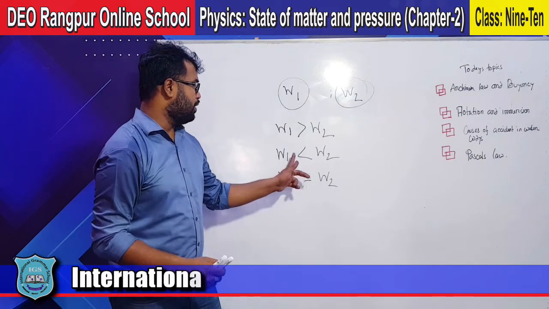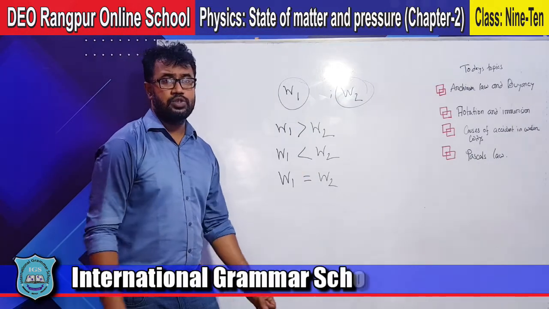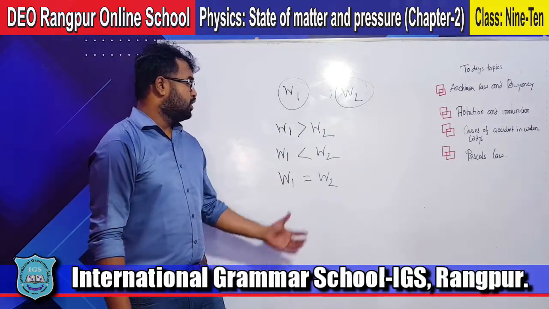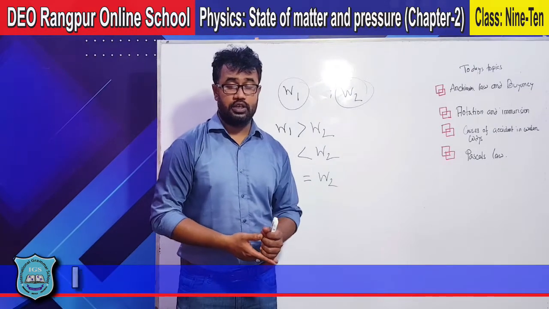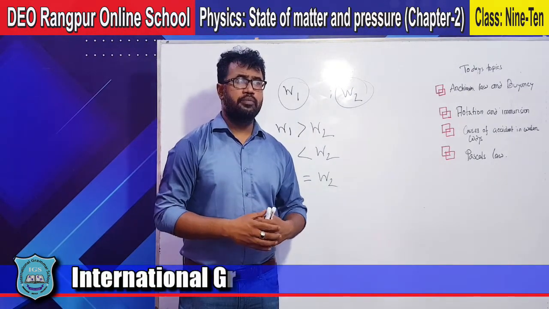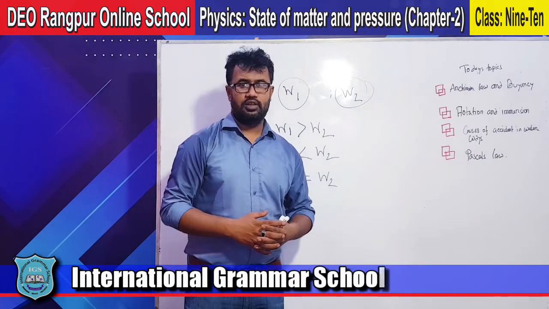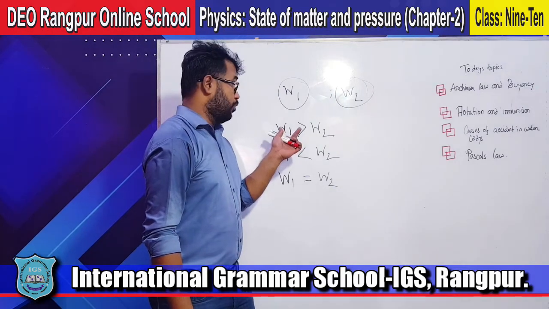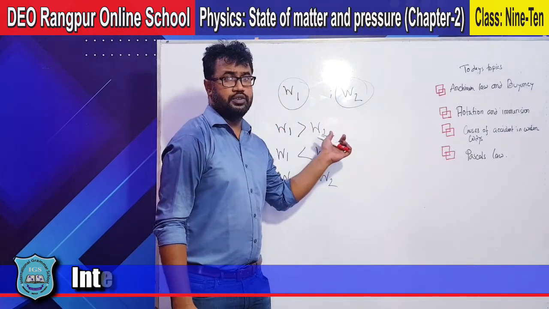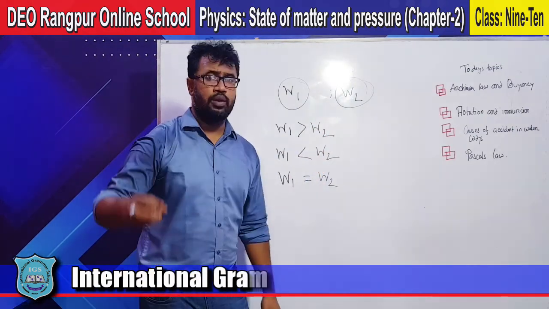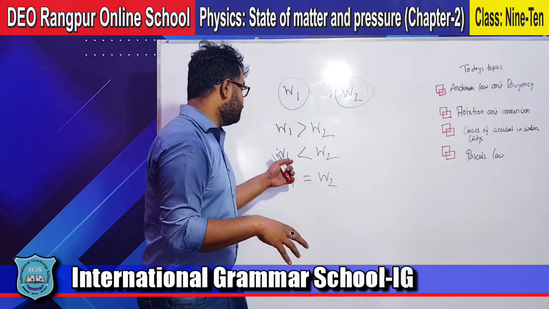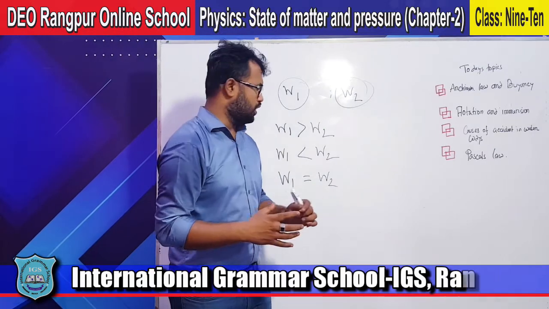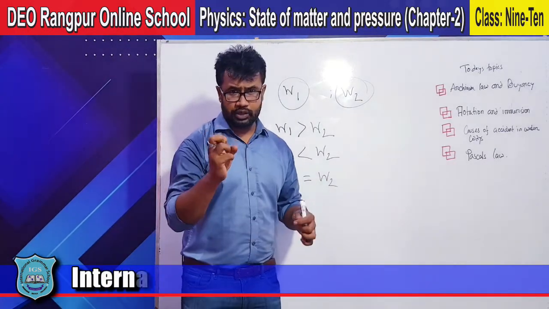If W1 is less than W2, the body will be floated, as with a cork sheet.